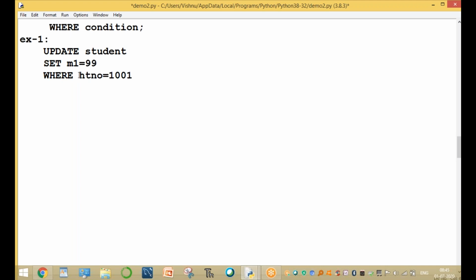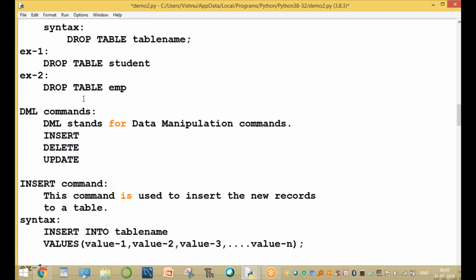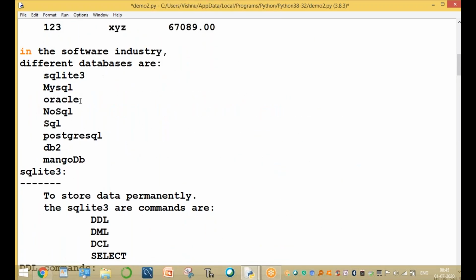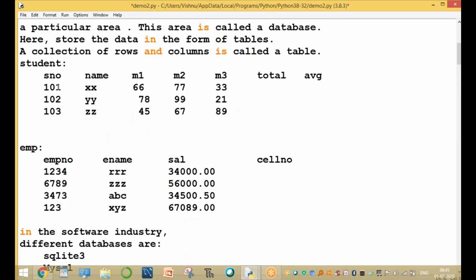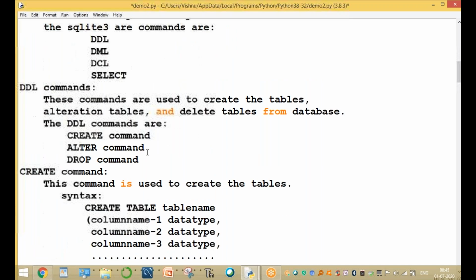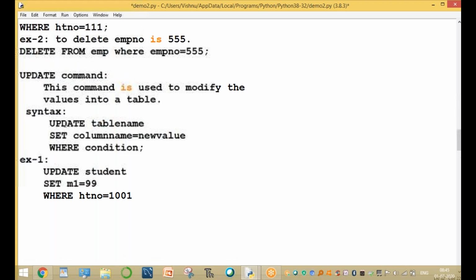So now for HTNO 1001, marks 1 is 99. The previous marks were only 66. You can modify the values by using the update command.